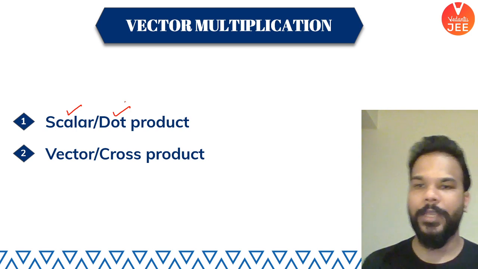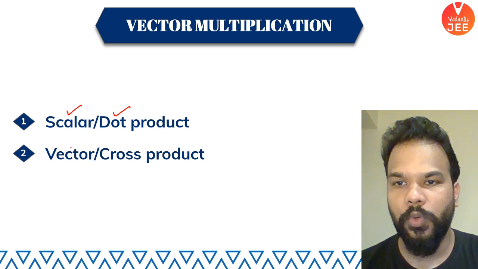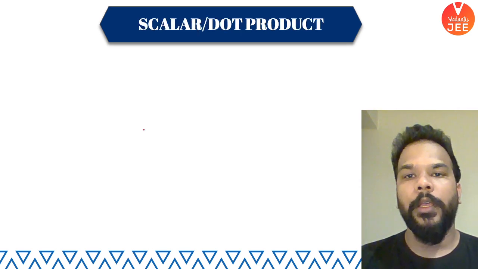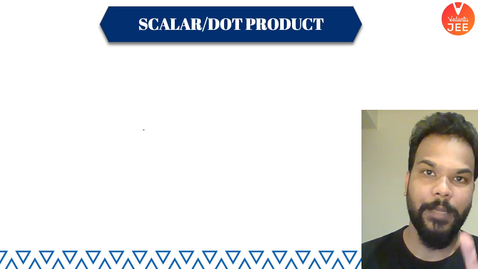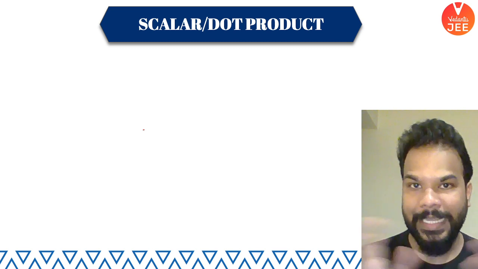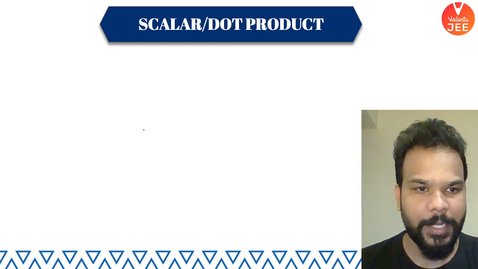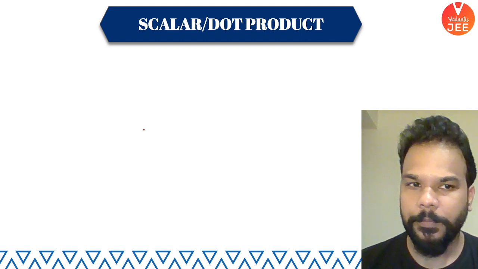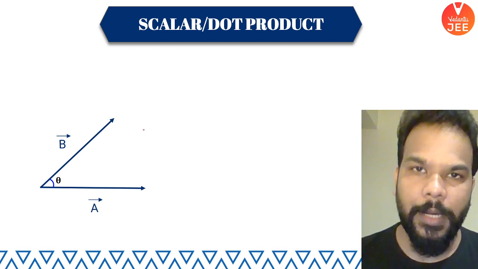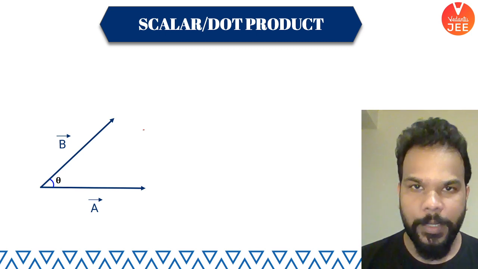Okay, guys. So, as I said, today we'll be talking about these two multiplications. We'll go to them one by one. Let's go. Cool. So, let's first speak about scalar product, which you can also call dot product. Let's pay attention, everyone. So, guys, when do we talk about multiplication, or how do we talk about it to be a scalar product?